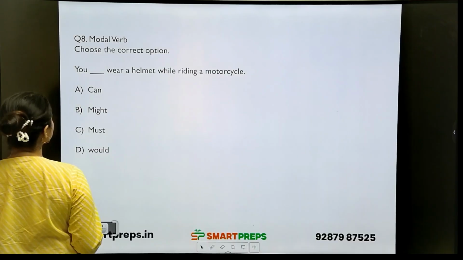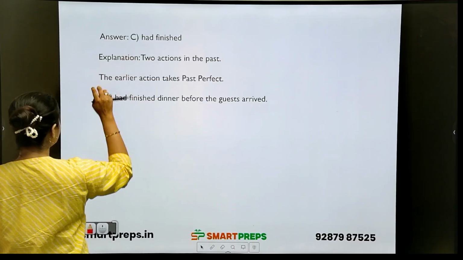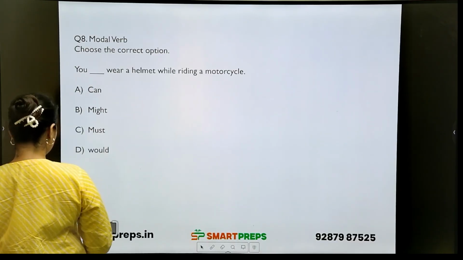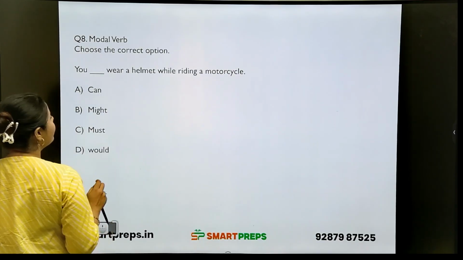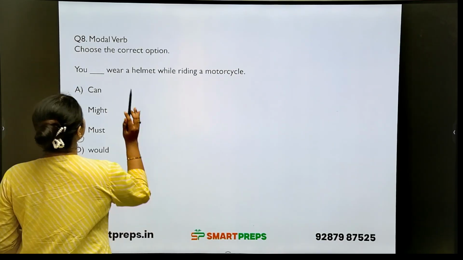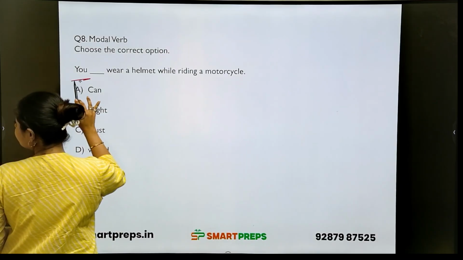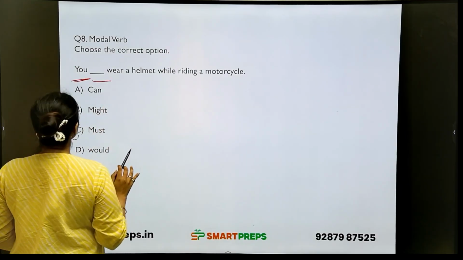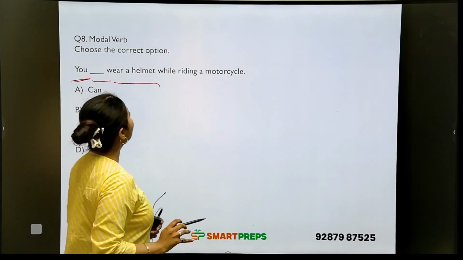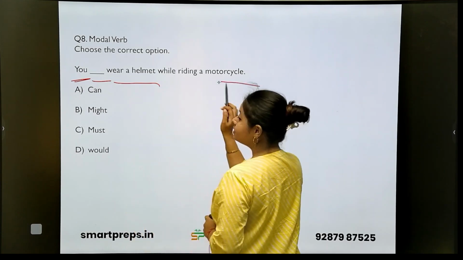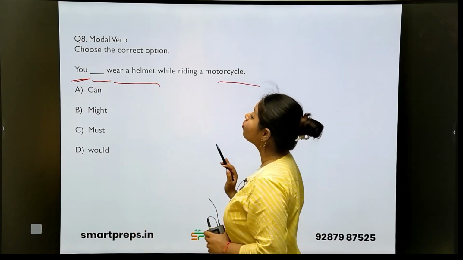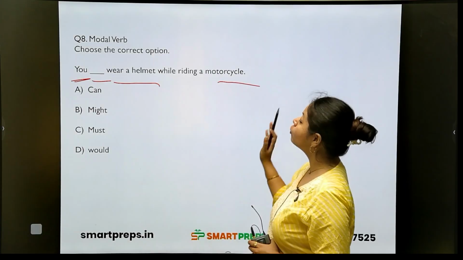Okay, next is what? Question on modal verbs. Okay, there is a category of modal verbs. Now just check the question. You dash wear a helmet while riding a motorcycle.